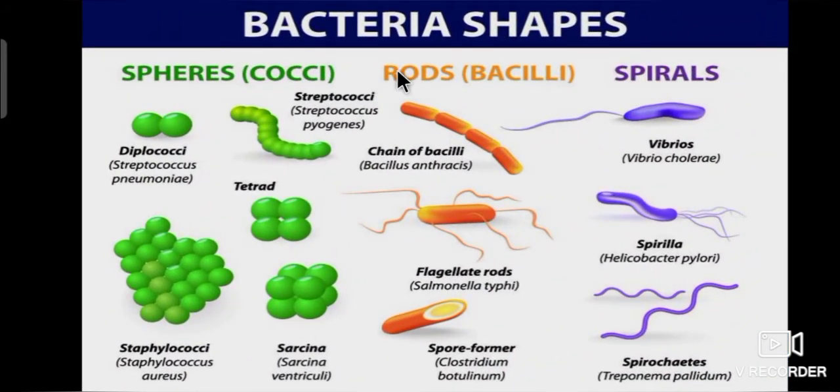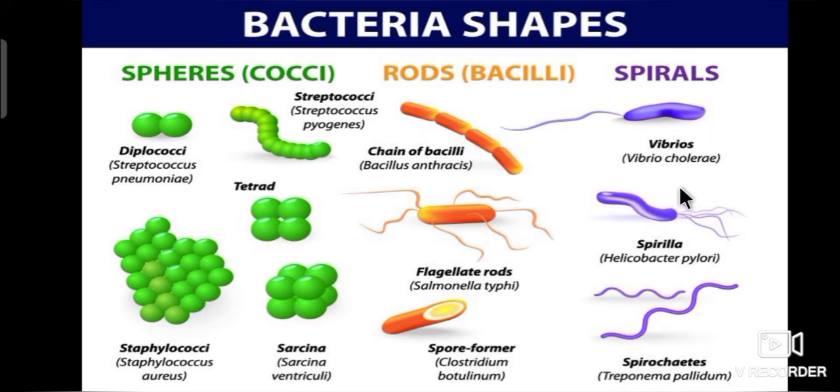Let's see the shapes of the bacteria. Bacteria are classified according to the shapes of their cells. They are bacilli, spirilla and cocci. Bacilli, otherwise called rod-shaped bacteria. Example, Bacillus anthracis. Spirilla, that is spiral-shaped bacteria.